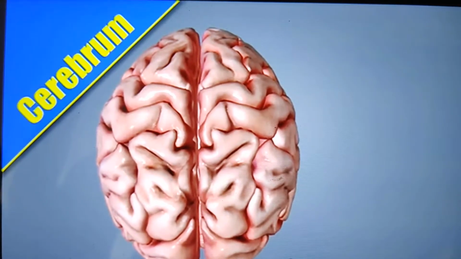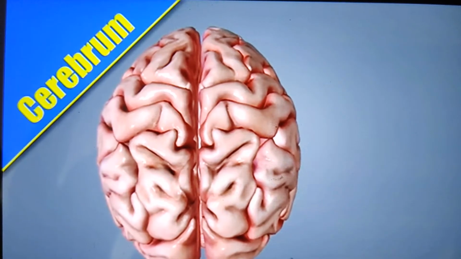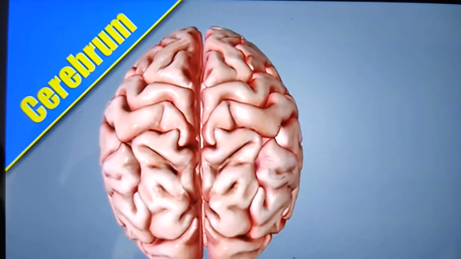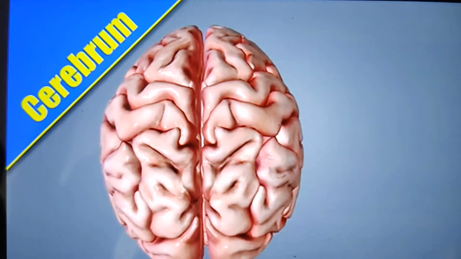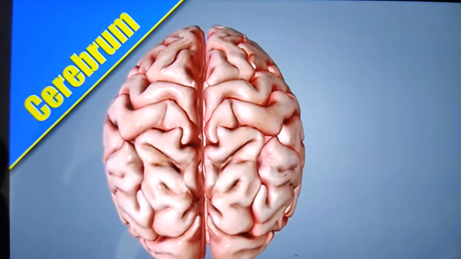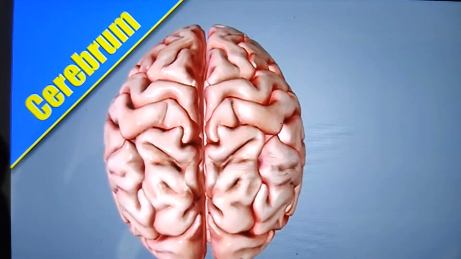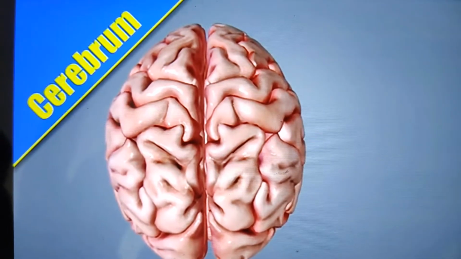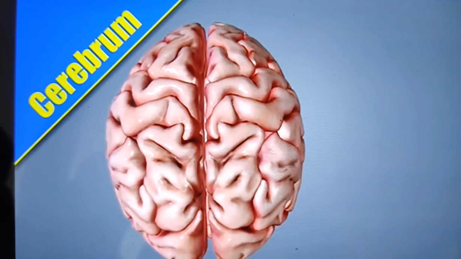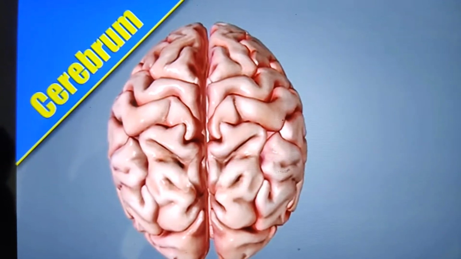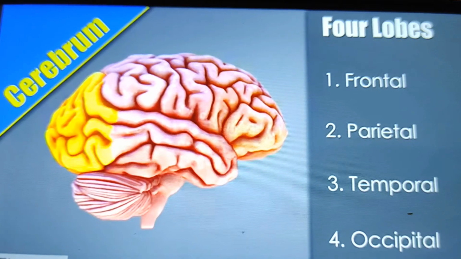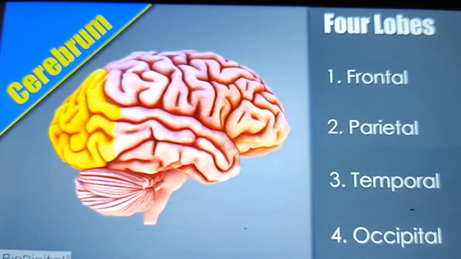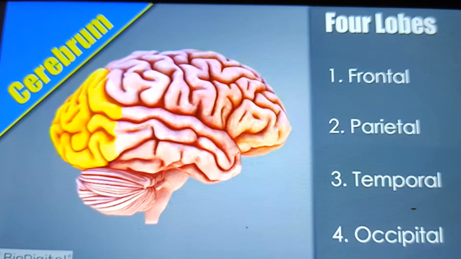The cerebrum is the main part of the forebrain. It is equally divided into two halves. Each half is called a cerebral hemisphere. The left cerebral hemisphere controls the right side body parts, and the right cerebral hemisphere controls the left side body parts. The cerebrum has four parts, four lobes: frontal, parietal, temporal, and occipital.